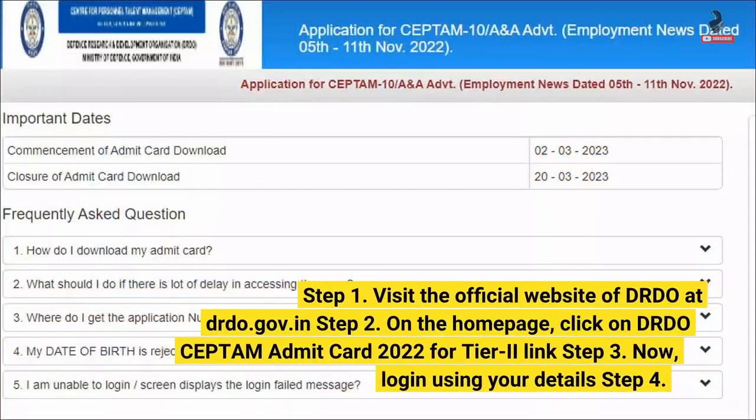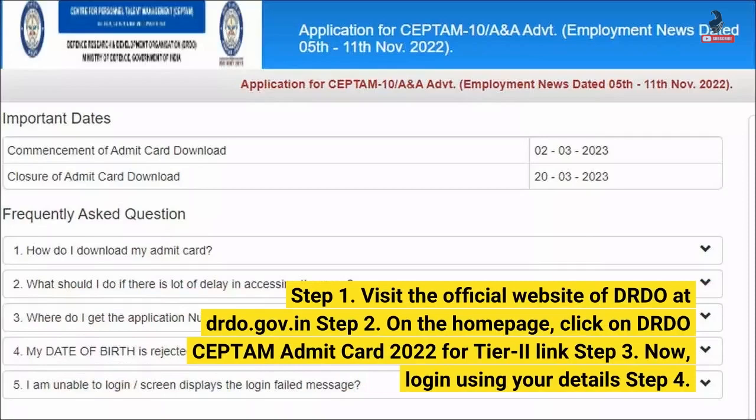Step 1. Visit the official website of DRDO at drdo.gov.in. Step 2. On the home page, click on the DRDO CEPTAM Admit Card 2022 for Tier 2 link. Step 3. Now, log in using your details.